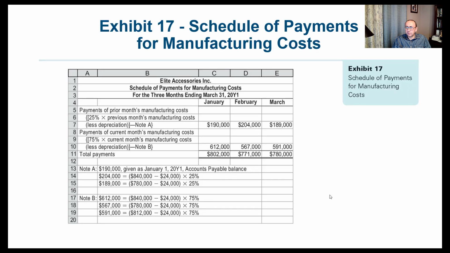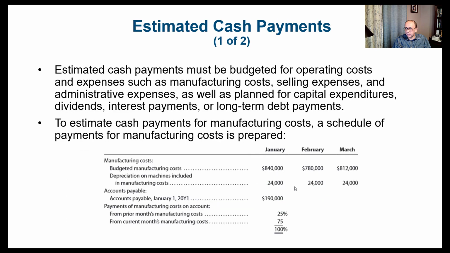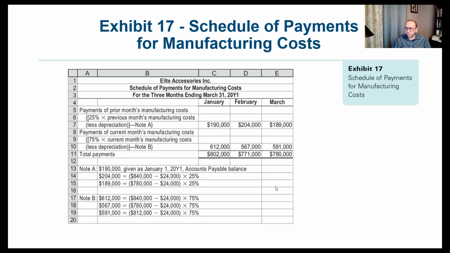So if we want to do that on an Excel sheet, we already did the month of February, we can also add March. Again, where did we get the 190 for January? That was already given to us here as the accounts payable beginning balance. The accounts payable, we assume it's going to be paid in full during the month of January. And then the 75% would be based on the net of the 840 minus the 24,000.